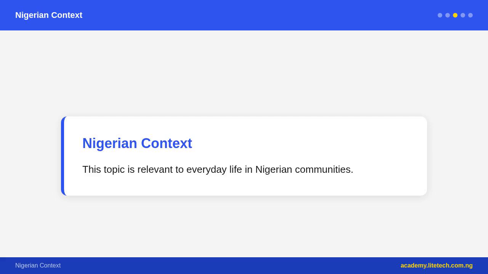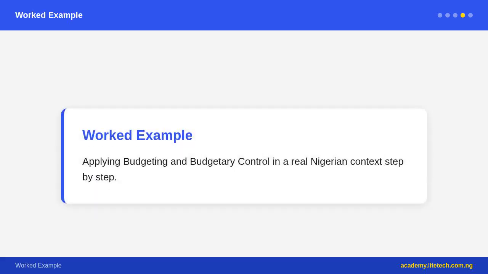Remember, a budget is a financial plan that estimates expected income plus expenditure over a future period, usually a month, quarter or year; it guides how money is spent and helps achieve financial goals. Budgeting is the process of creating a budget, planning income plus expenses in advance. Budgetary control is the process of comparing actual results with the budget plus taking action to correct any differences, called variances.